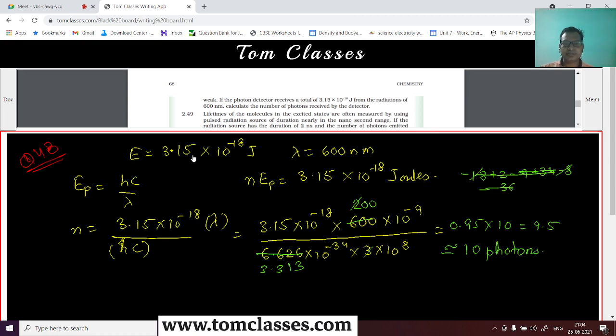It says 3.15 into 10 to power minus 18. Yes, this value is okay. hc by lambda, so h is this and c is 3 into 10 to power 8. I think this is okay then. It is coming the same. So it is minus 18 plus 34, that will be 16, minus 8, and plus 2 and plus 9. So this is 18 and this is 17. So it is again 10 only, right? So around 10 photons.